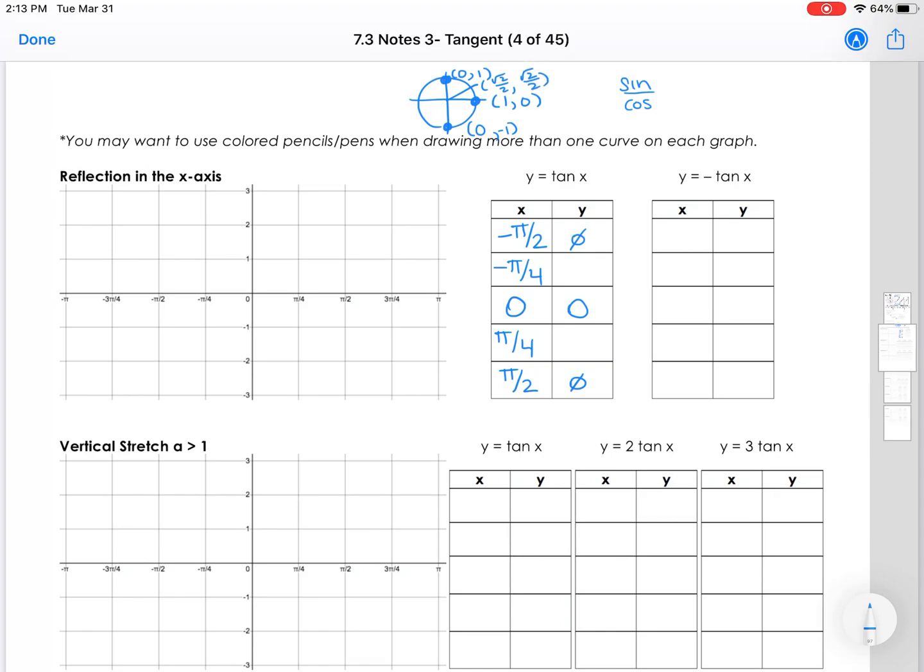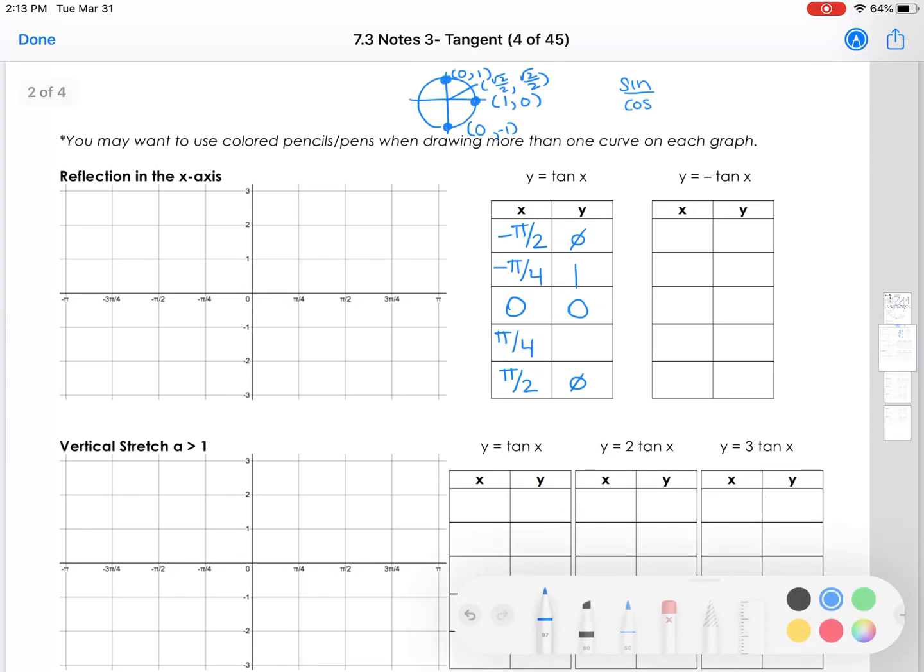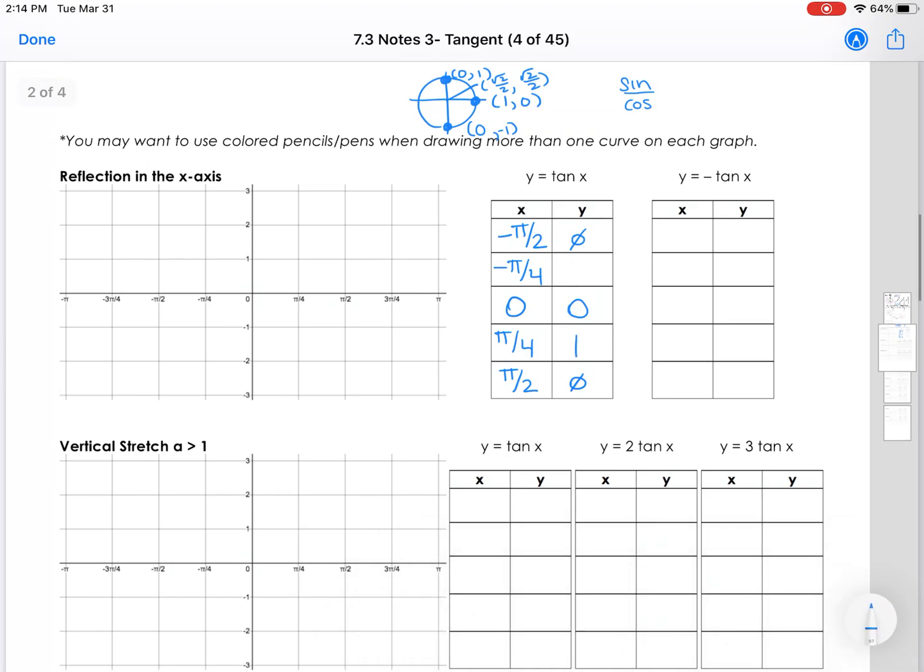And pi over 4, that's root 2 over 2, root 2 over 2. If I do sine over cosine, that's something over itself, so I'm going to get 1. So positive pi over 4 is 1. If I do negative pi over 4, which is down here, it's going to be the same thing. It's just the y value is now a minus. So when I go to do this, that sine is negative root 2 over 2 over root 2 over 2, so I get negative 1. Okay, so that's the pattern we're going to see every time.